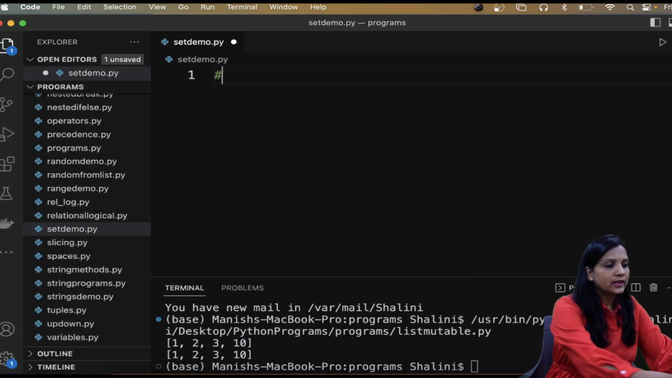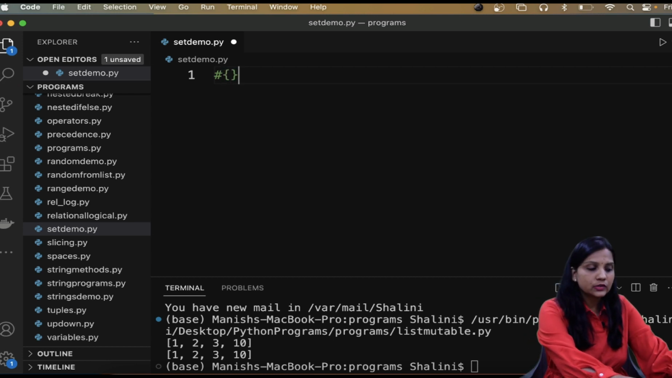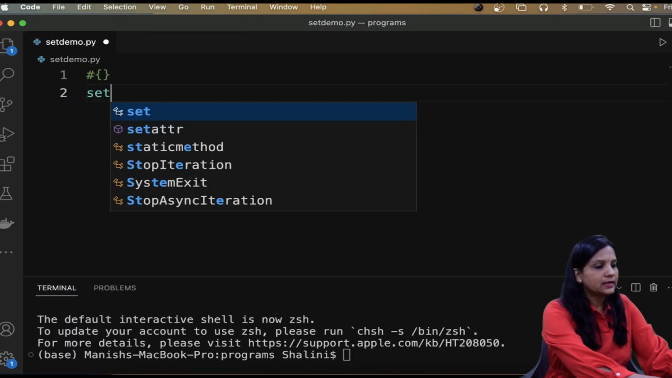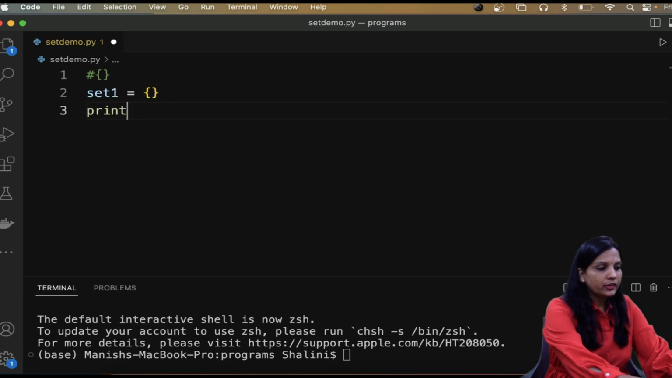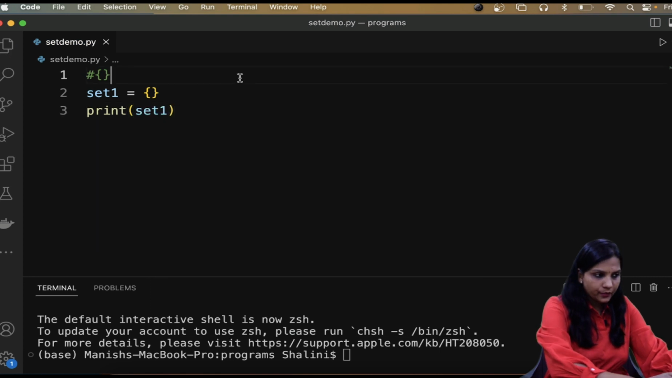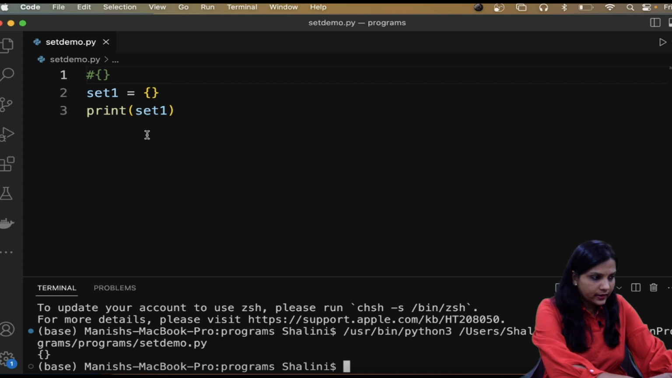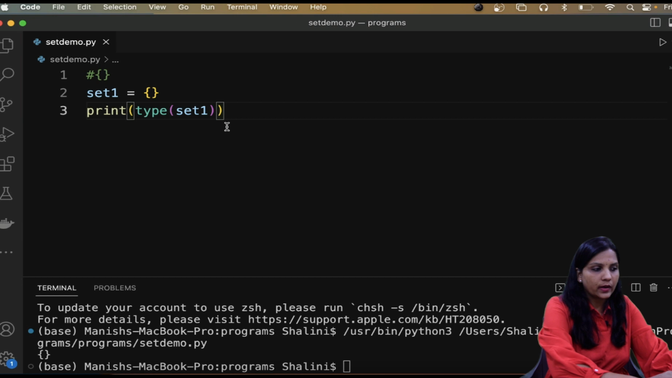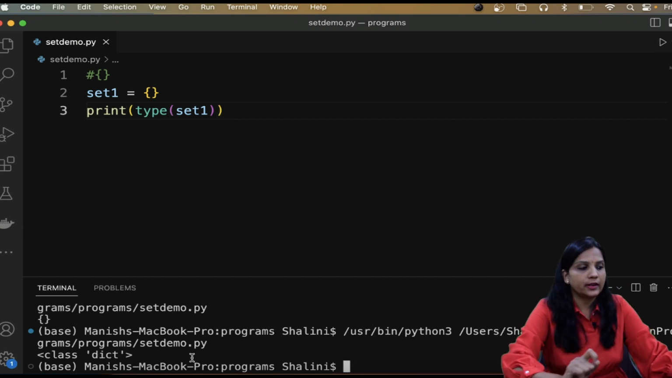Now if you remember, we had seen that to create a set you use curly braces. So let's try that out. I just delete this and minimize this. Say for example I say set1 is equal to an open and closed curly brace. If I try to print type of set1 and run, you would see it gives you dictionary.